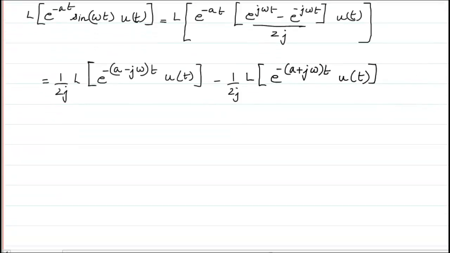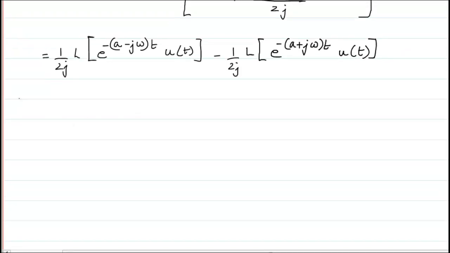Based on this, for the Laplace transform to work, we have to make sure that the region of convergence is always greater than the value of a that is put here. So it should always be greater than minus a.